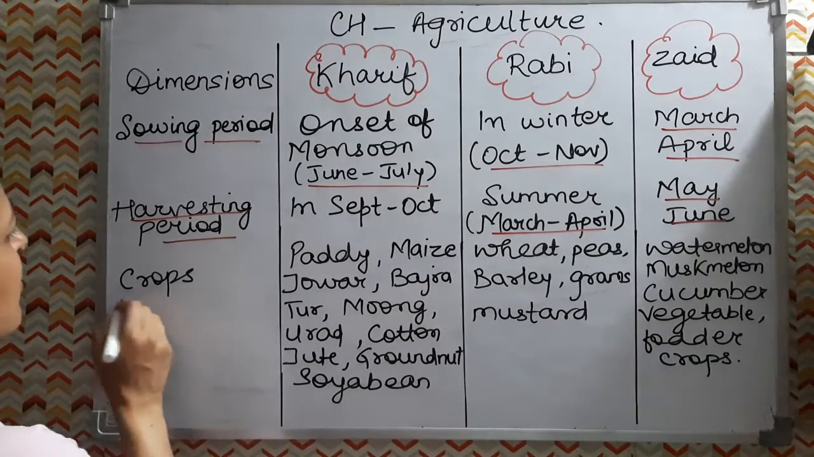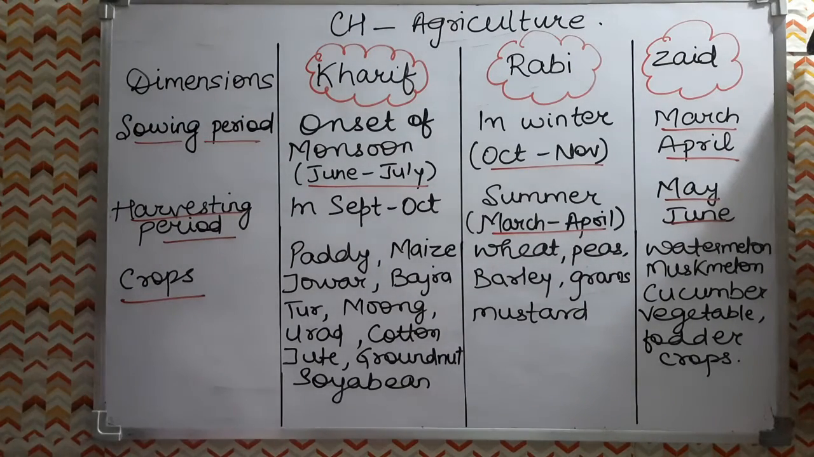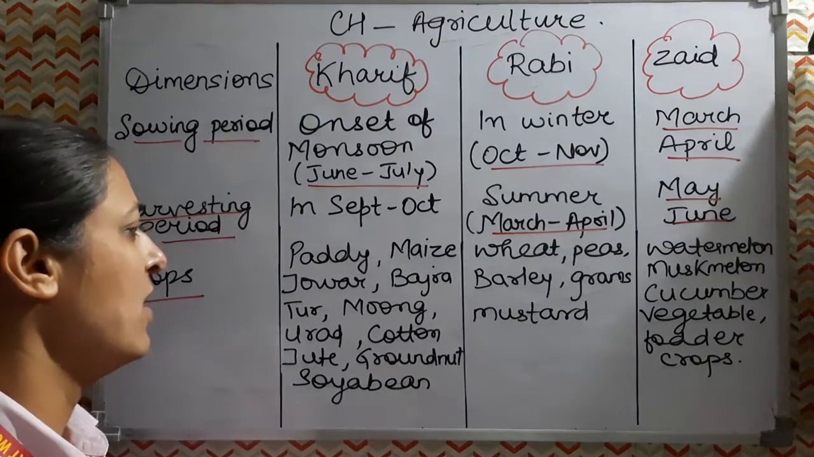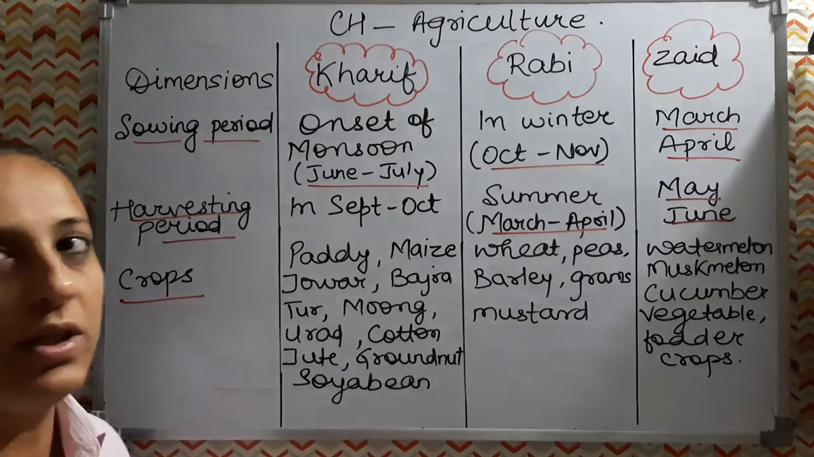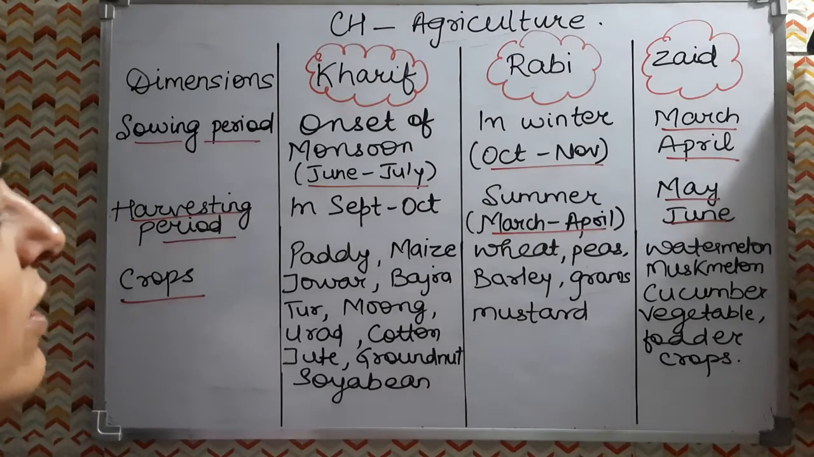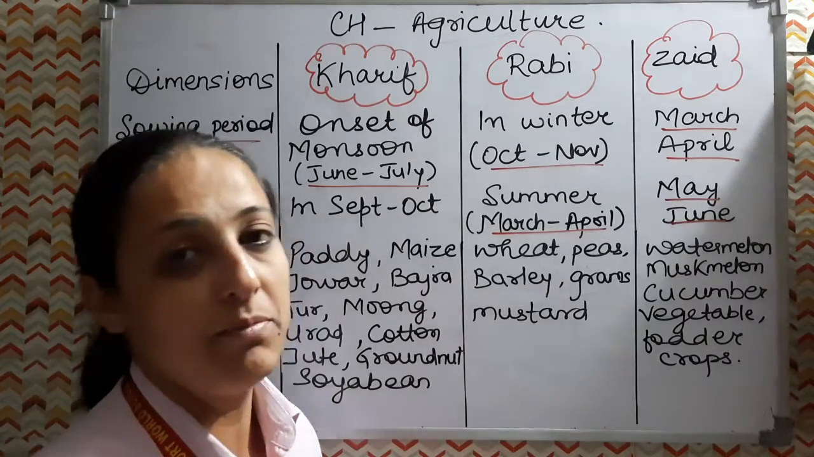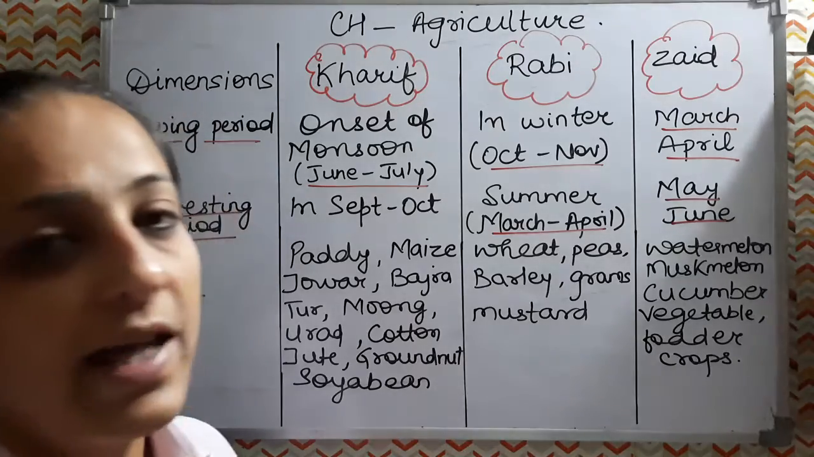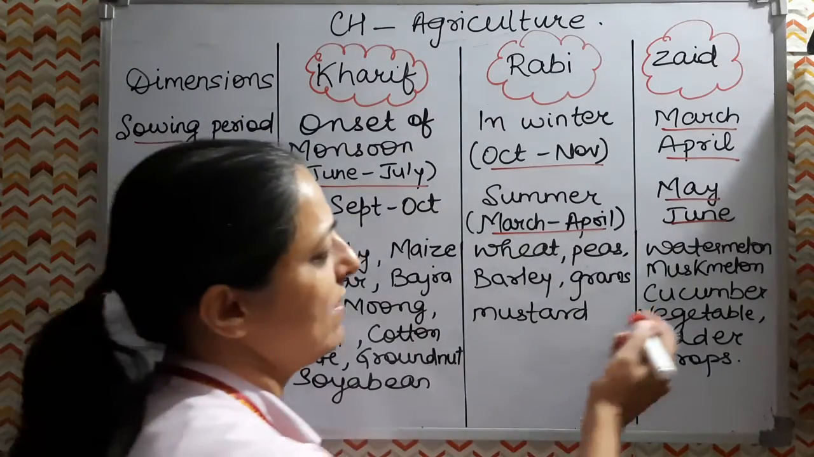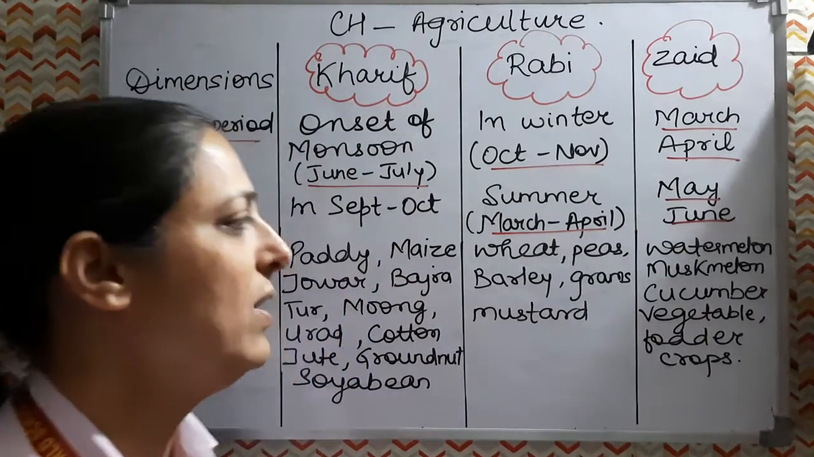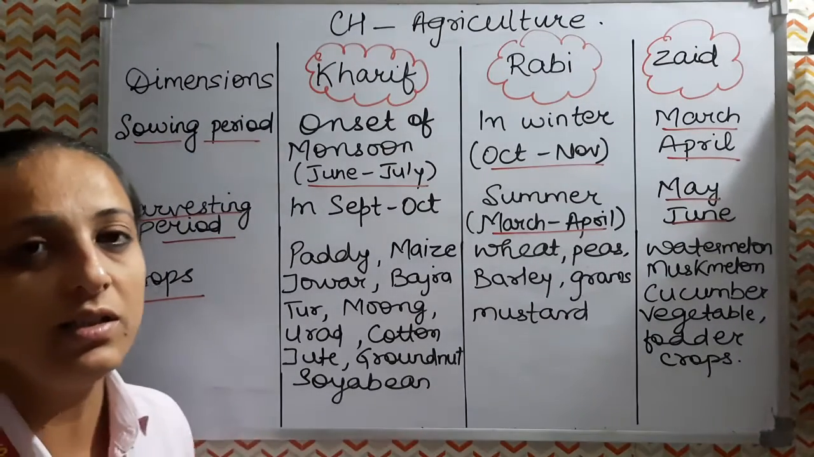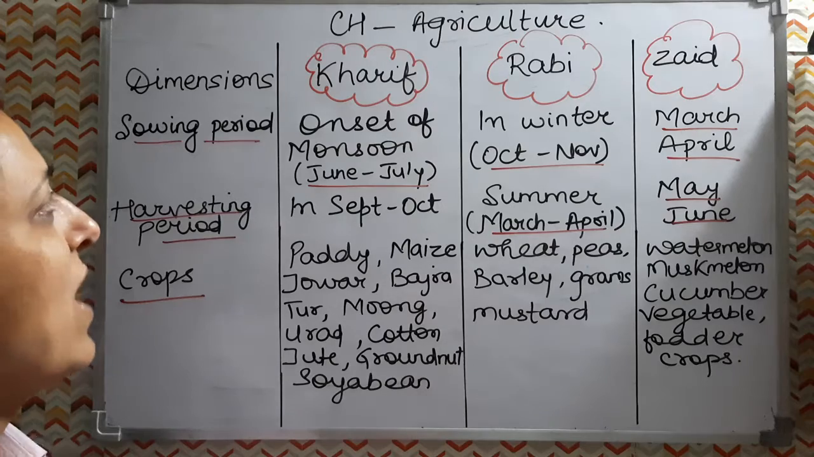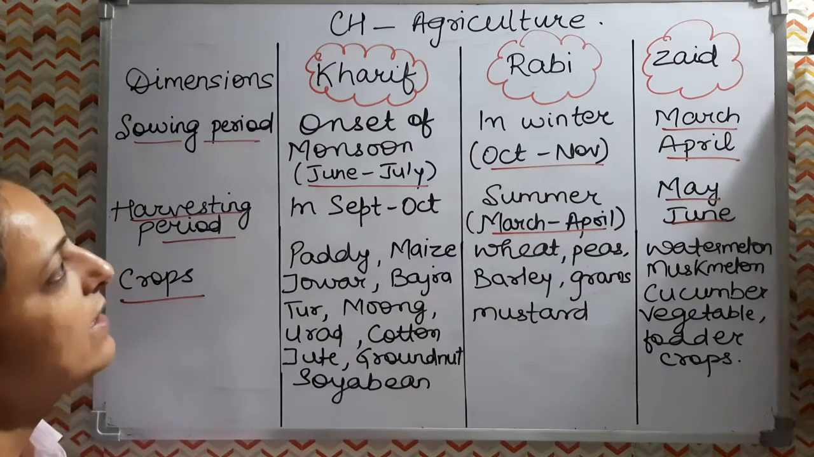The major crops which come under Kharif are paddy, maize, jowar, bajra, tur, moong, urad, cotton, jute, groundnut and soybean. And Rabi: wheat, peas, barley, grams and mustard. And Zaid, the extra crops: watermelon, muskmelon, cucumber, vegetables, and fodder crops for the animals. So these are the three main crop seasons we have: Kharif, Rabi and Zaid.